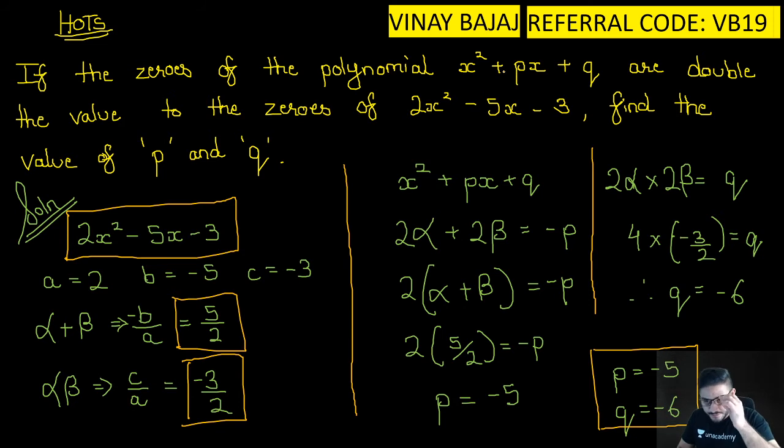value of q. So chalo, I give you 30 seconds to just see what is there on the screen, and then we move forward.